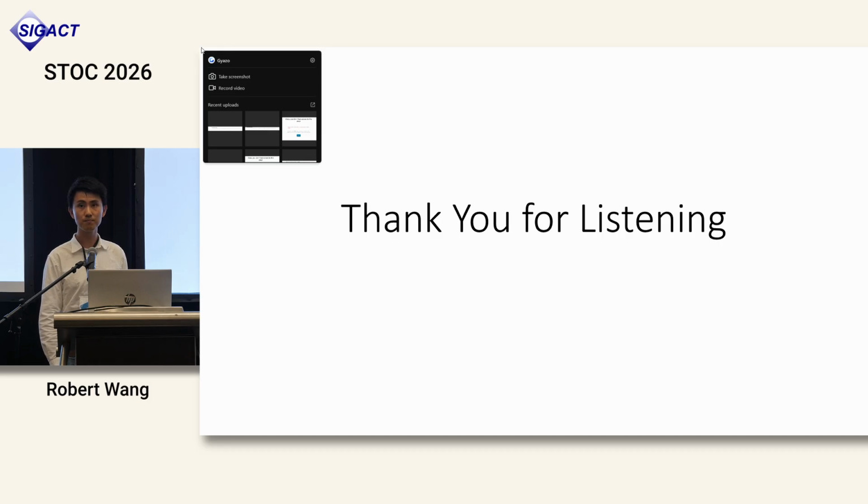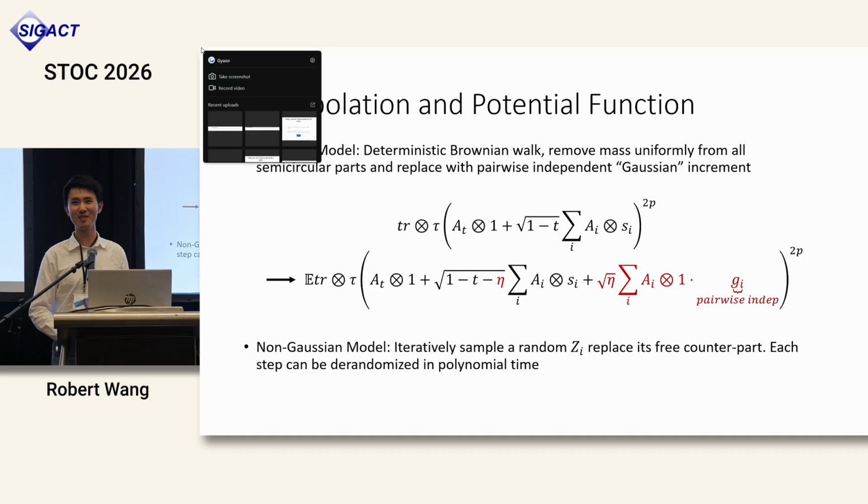Like that trace moment argument, you can de-randomize using limited independence. Yes, in fact, I took this slide out of the presentation because of time, but roughly what we do is a step-by-step analysis where we replace a little bit of the semicircular stuff with a Gaussian at a time, and this Gaussian we can replace with a pairwise independent vector, so each step can be de-randomized in polynomial time. It will be interesting to see if using higher order independence could improve these kinds of results.